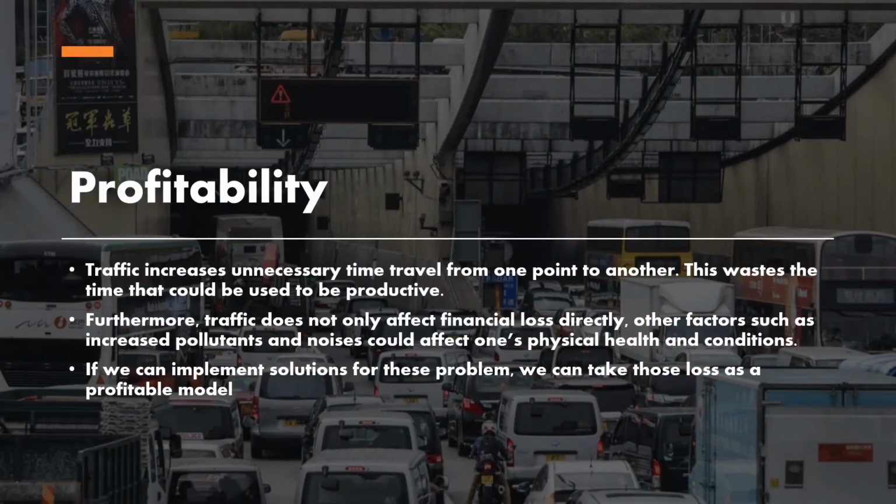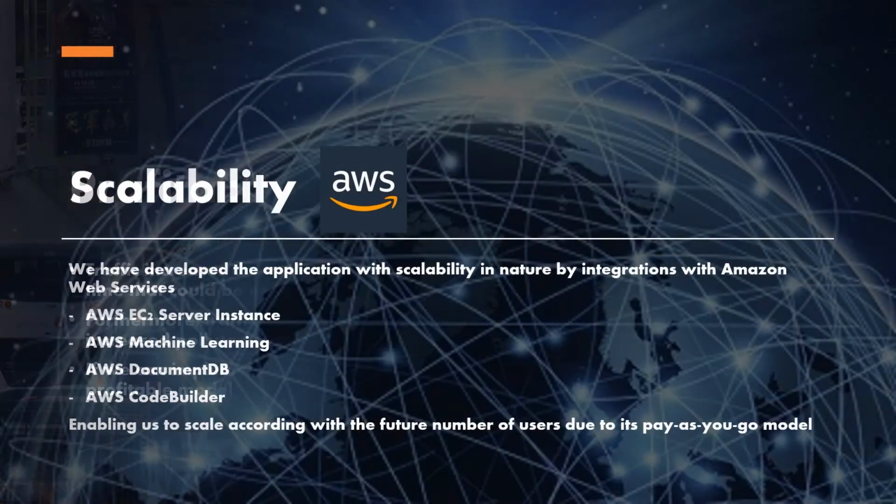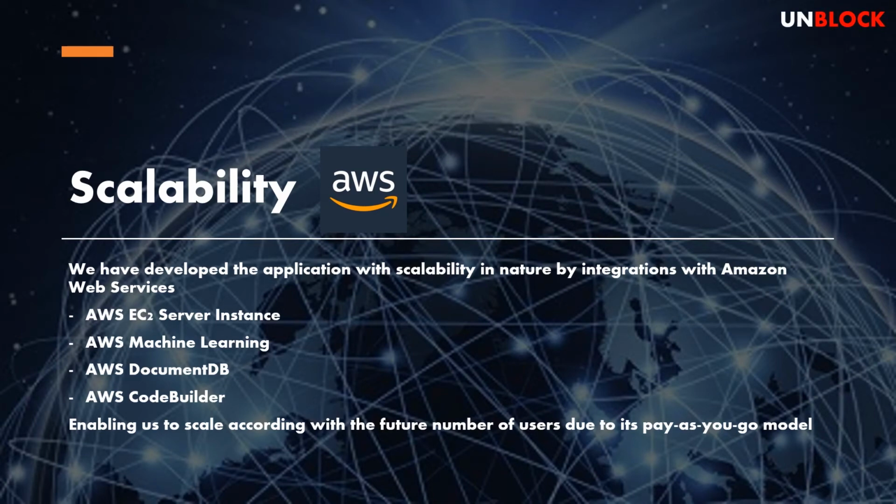Now we will talk about the market potential of the Unblock service. From the profitability standpoint, we can see that with the increased amount of traffic in Hong Kong, this will produce highly dense areas with cars and will waste the amount of time one spends on the road, decreasing productivity. In addition, it could also affect one's physical health and conditions, and it will lead to loss in profit. So if we implement Unblock, this will potentially tackle current problems regarding profitability. From the standpoint of scalability, we have developed this application with the mentality of scalability. So we will use Amazon Web Services to help us scale up or scale down our application and optimize our cost expenditure.